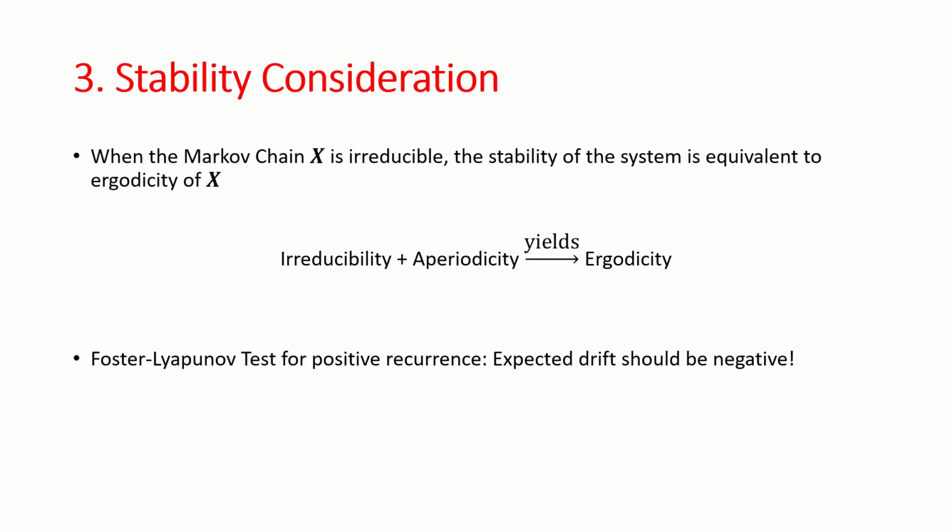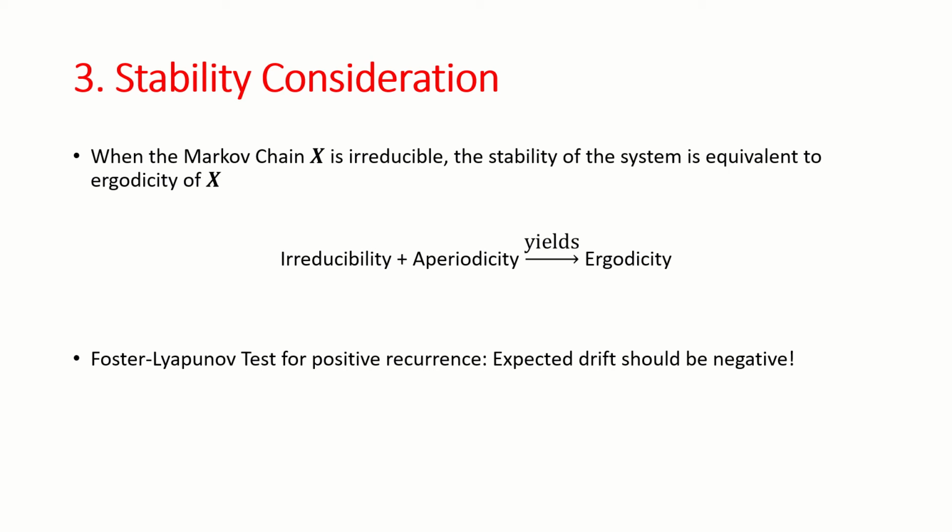As we mentioned earlier, the system is stable if the queue length process reaches a steady state and does not blow up to infinity. When a Markov chain X is irreducible, the stability of the system is equivalent to the ergodicity of X. As we saw in class, irreducibility plus aperiodicity yields ergodicity.